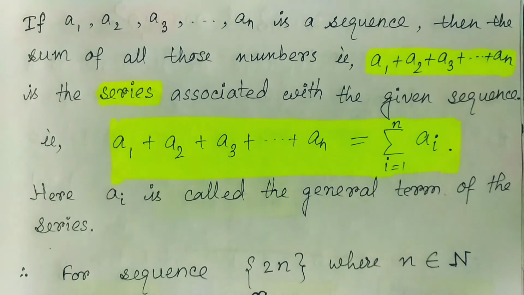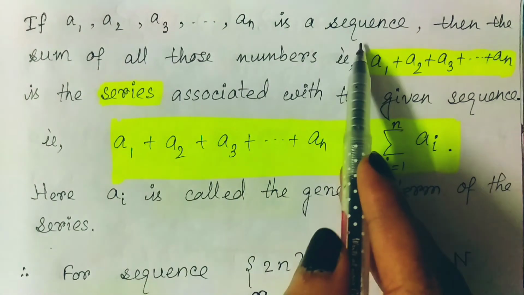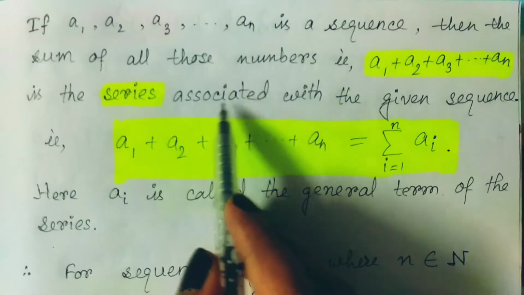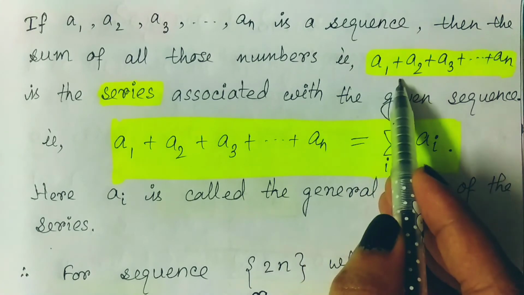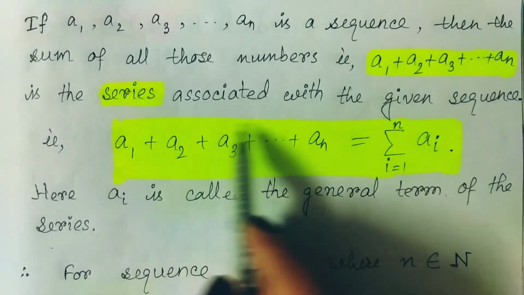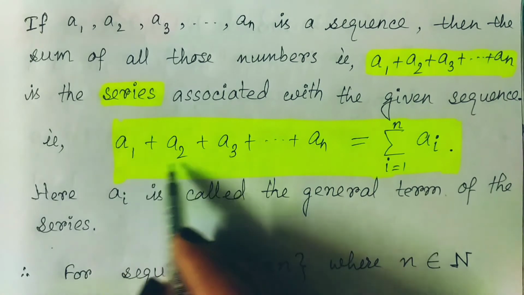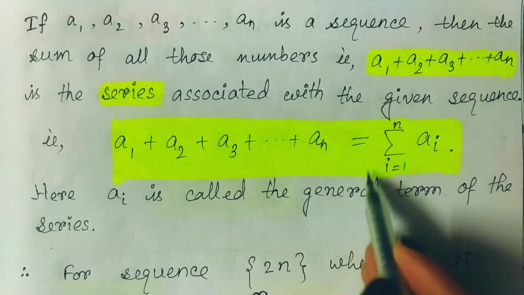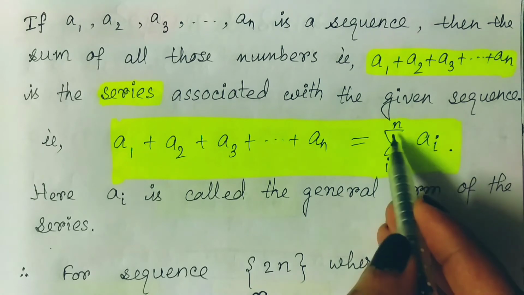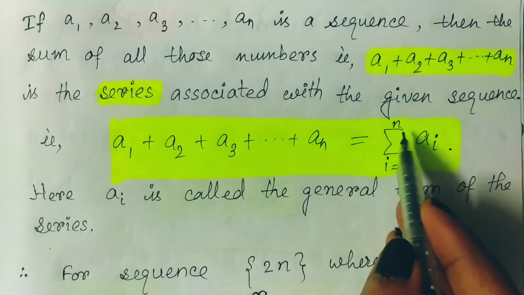So that is the sequence. Now if we want to know the definition of series, then we can say if A1, A2, A3, in this way, An is a sequence, then the sum of all those numbers, that is A1 plus A2 plus A3 in this way plus An, is the series associated with the given sequence. That is, we can write mathematically A1 plus A2 plus A3 up to An is equal to the summation over i from 1 to n of Ai, where i is the index, that is i varies from 1 to n.